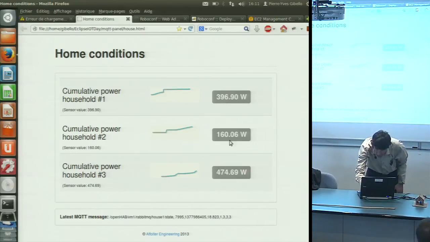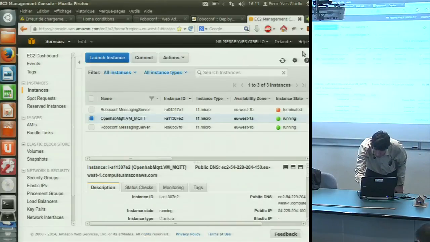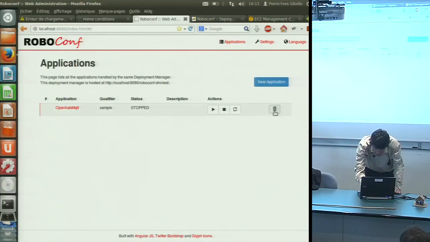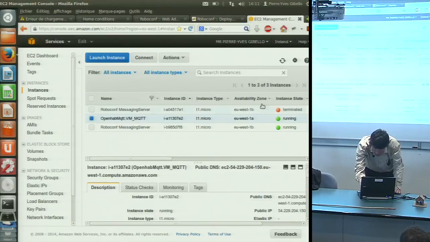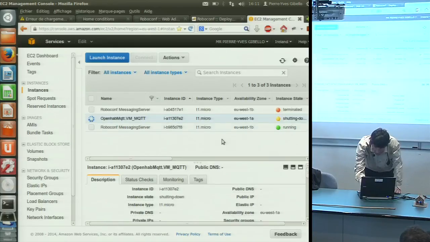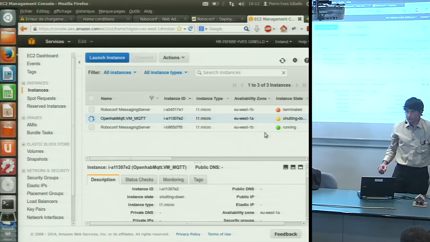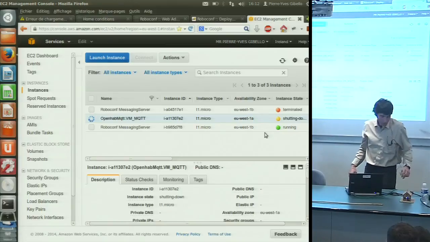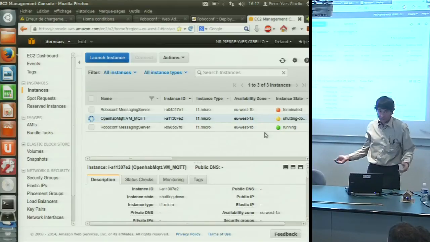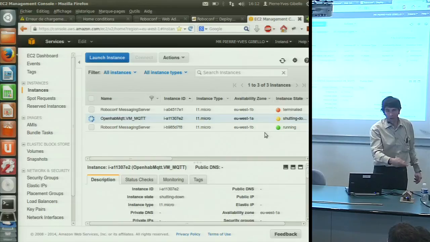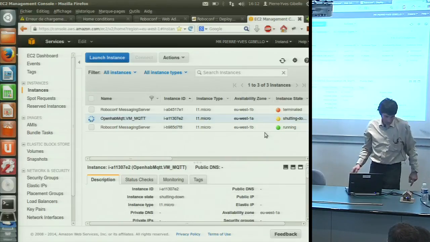And as I stop my application, my EC2 instance, no, it's still there. It's still there because I just stopped the application. It's when I remove the application that it should disappear. When I remove the application, I should see my instance on Amazon Web Services shutting down. Okay, so I removed my MQTT server. I removed everything. Well, no, I don't remove everything there. The script can, of course, clean up the OpenHAB and everything, but I don't burn the card.